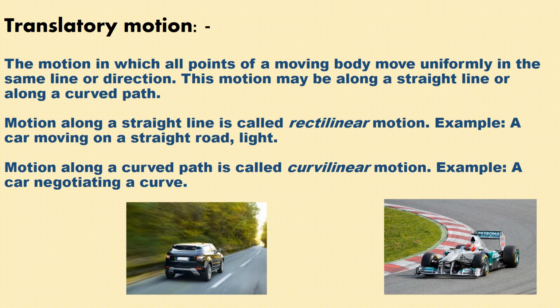motion. For example, the car moving on a straight road is an example of rectilinear motion. Light, you have studied, travels in a straight line, so it is an example of rectilinear motion. And the car negotiating a curve, the car taking a curve, is an example of curvilinear motion.